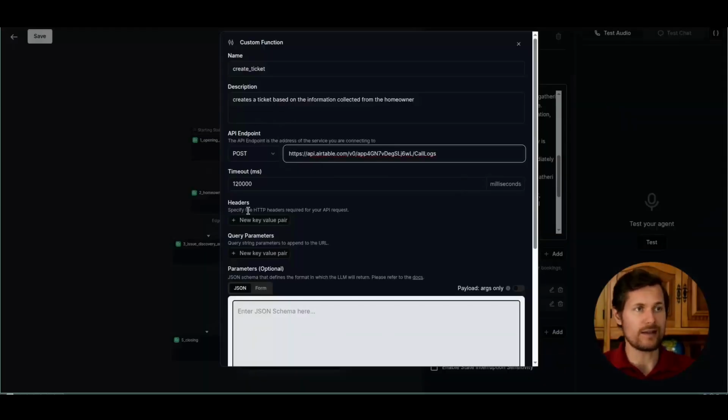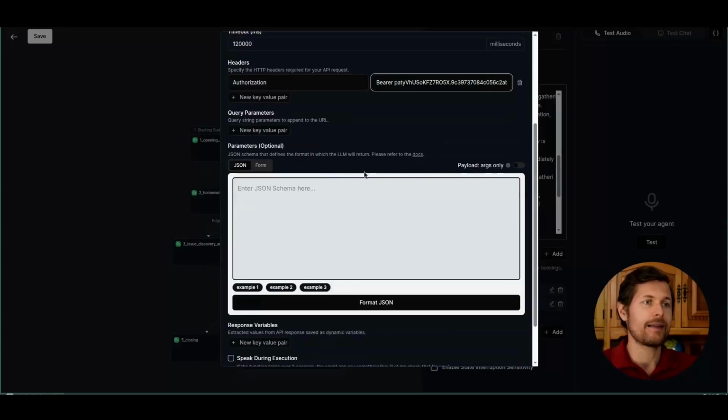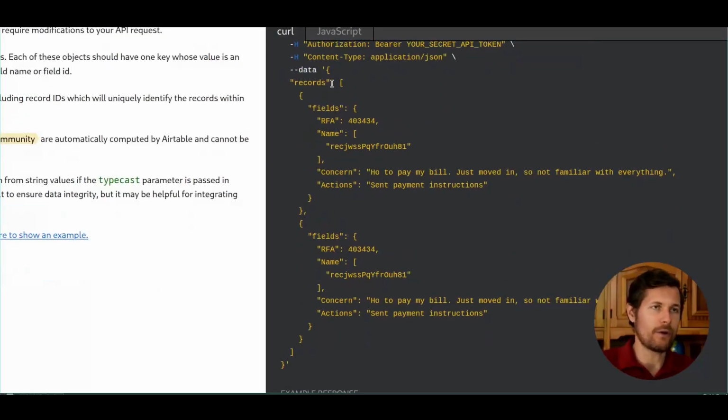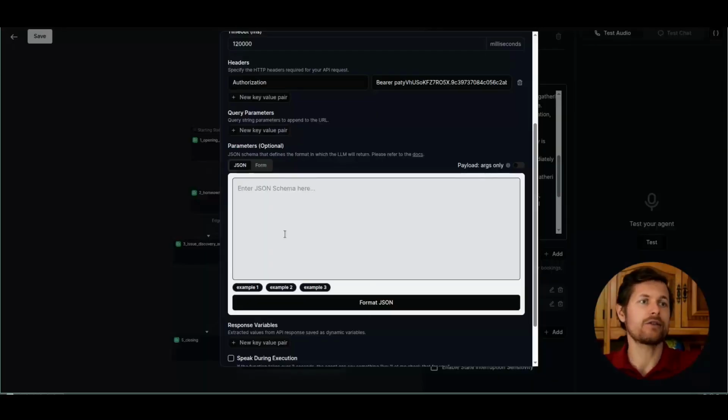So POST to this. Again, I specify the headers, and now comes the important part. Here, I will need to add how the JSON body looks like. And I can see this in the documentation over here. Here it gives me an example of how this will look like, and I will have to adhere to it. So I do this, and again, I need to specify a JSON schema. It says enter JSON schema here.